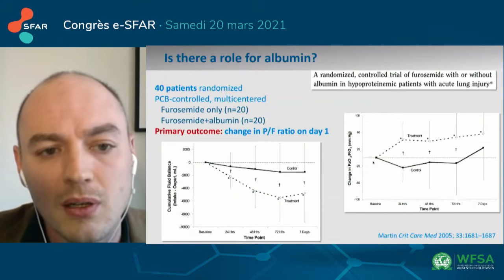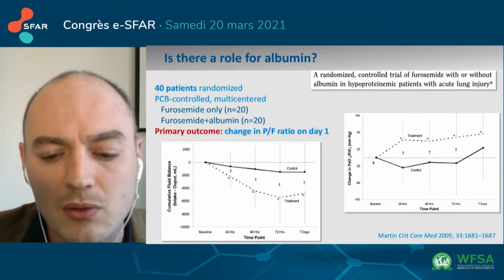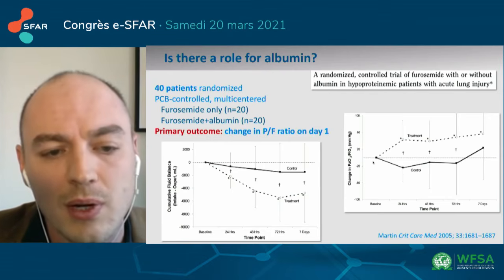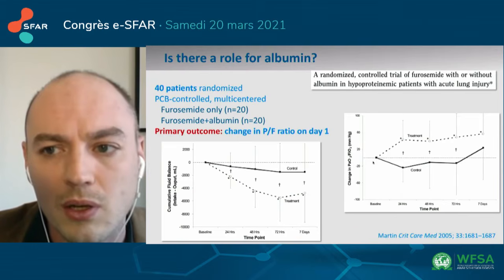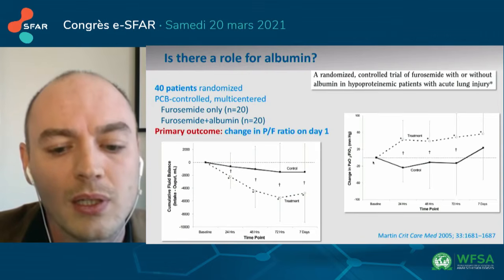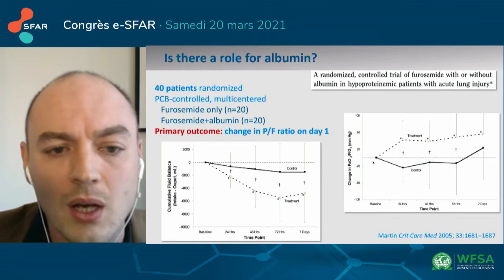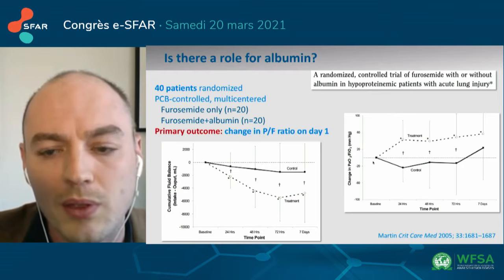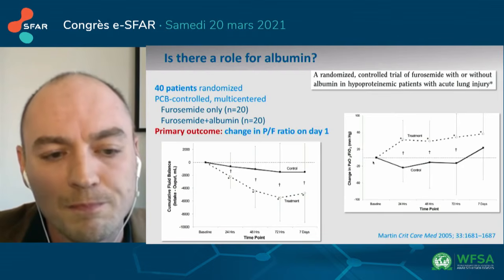Some studies investigated the role of albumin, and in this randomized controlled trial, the authors compared two strategies of fluid deresuscitation using furosemide in patients with acute lung injury. In one group, they infused albumin in addition to furosemide, and 24 hours later, the PF ratio improved significantly compared with furosemide alone, with a greater negative fluid balance.